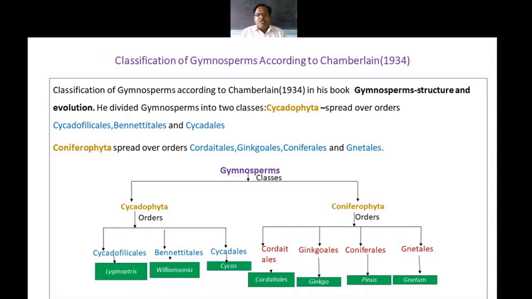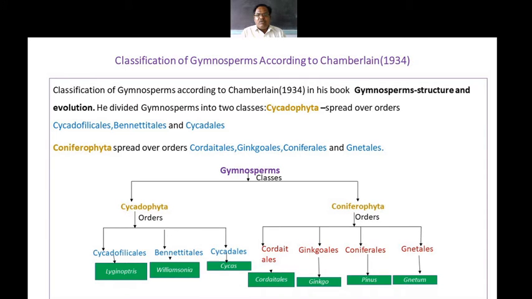These gymnosperms' growth is very slow. Xerophytic character is found there, single fertilization is found there, and one more thing, the flowers are pollinated with the help of wind, that is, anemophilous pollination. Most gymnosperms are economically important.